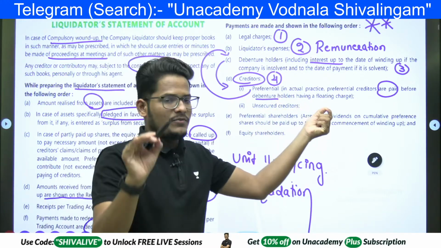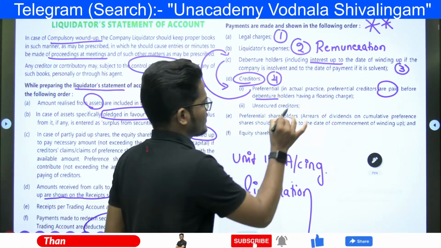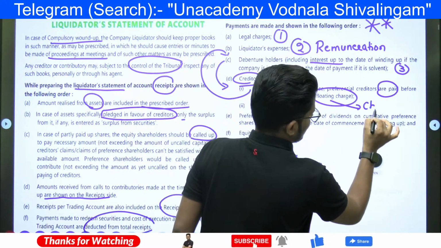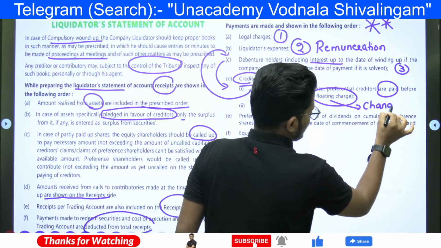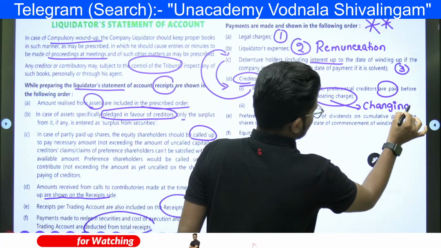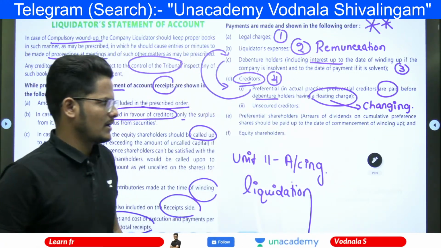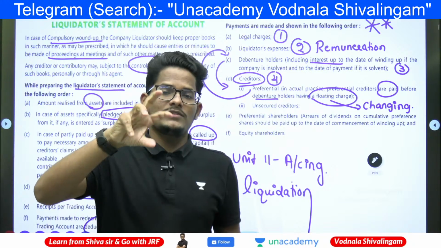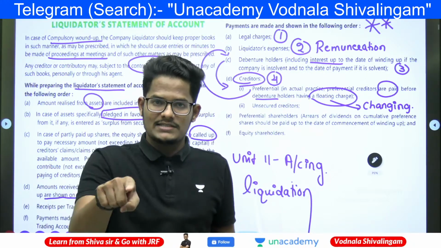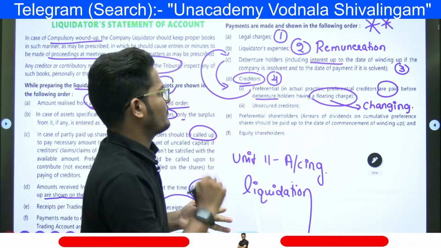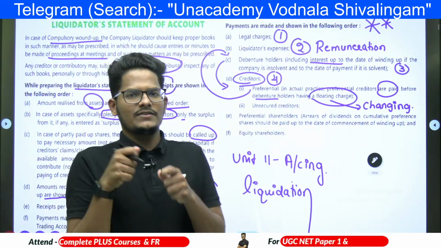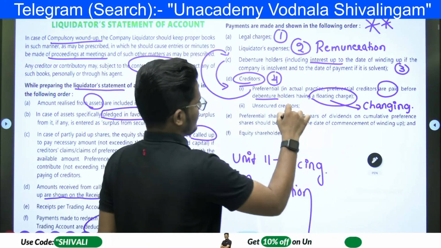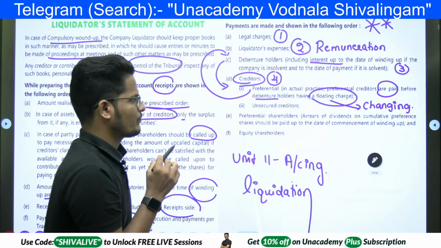But if preferential creditors are having a floating charge, meaning the charge which is changing, dynamic, floating charge means the interest, the dividend percentage on the preferential creditors will be there now. These are the creditors who are treated as a priority. For them, if the interest rate or the dividend rate is getting changed, for those creditors we need to pay first. If a fixed rate of charge is there, then you can pay after the debentures. If it is floating, then before the debentures only we need to pay.